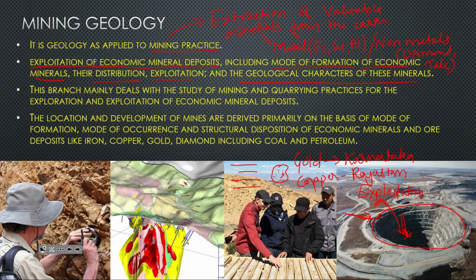So this branch is mainly dealing with mining and quarrying. Mining, I told you, is extraction of mineral. So what is the difference between mining and quarrying? I'll tell you now. Mining is nothing but we take out the material from the earth, and from that material by some process we extract metals or elements. For example, I can give you iron, copper. So many examples are there.